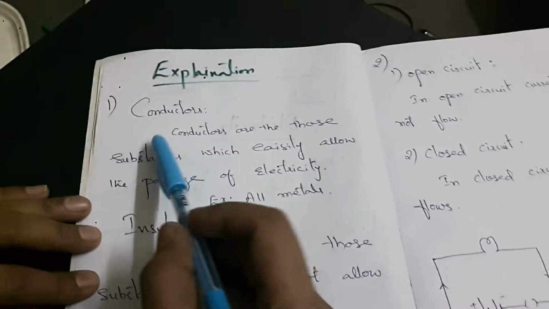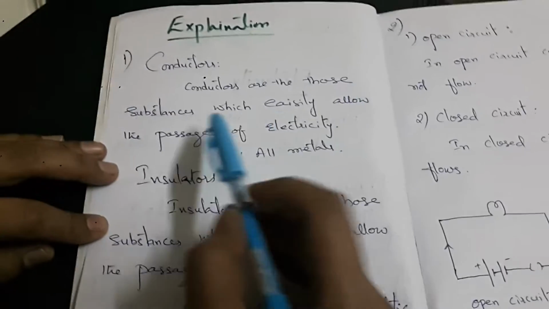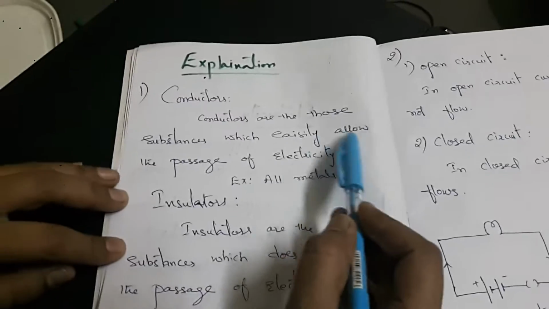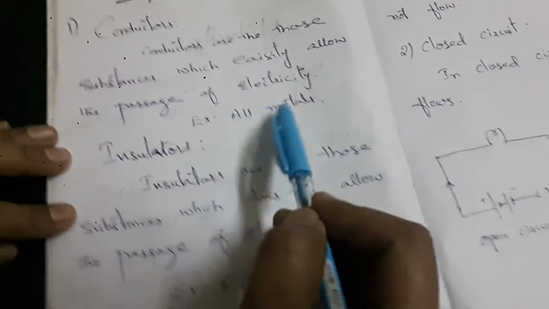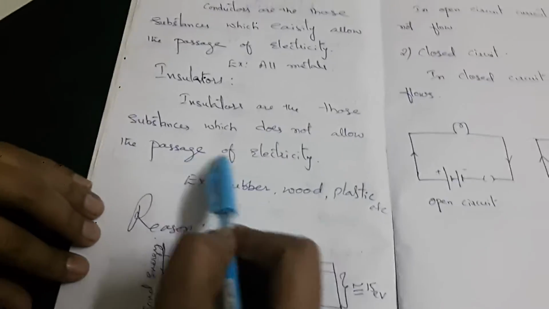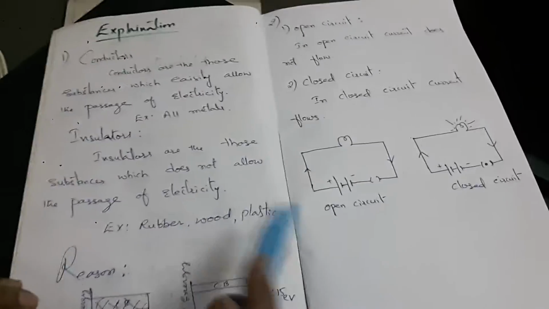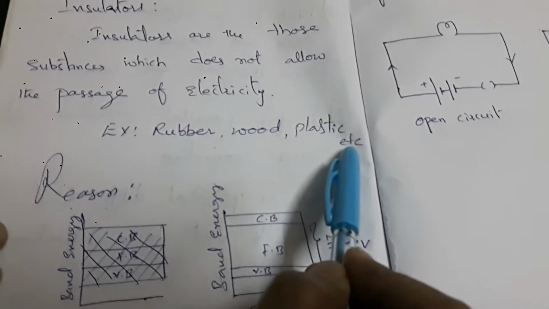Explanation. Conductors. What are conductors? Conductors are those substances which easily allow the passage of electricity. Examples are all metals. Whereas insulators are those substances which do not allow the passage of electricity. For example, rubber, wood, plastic, etc.